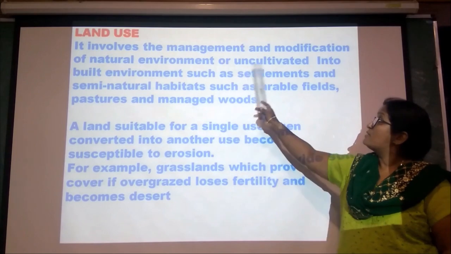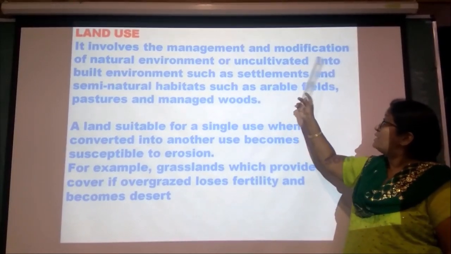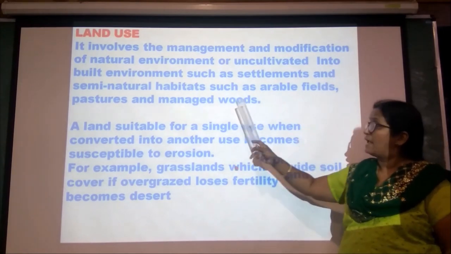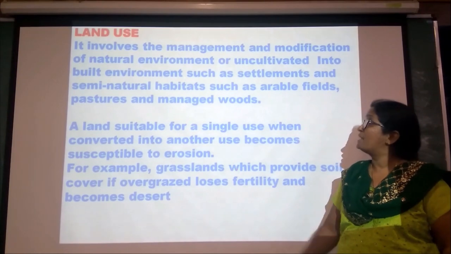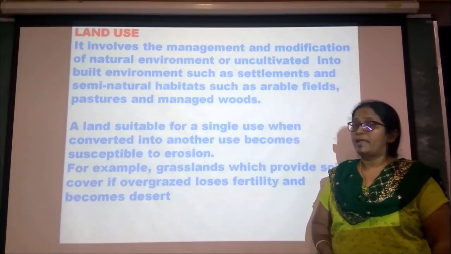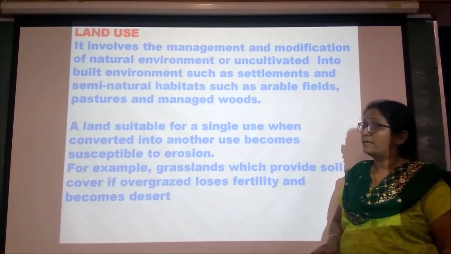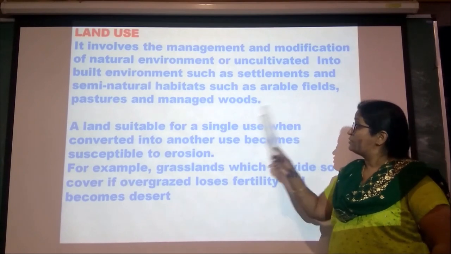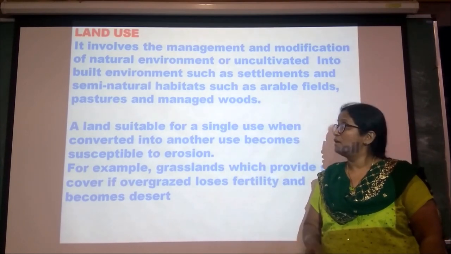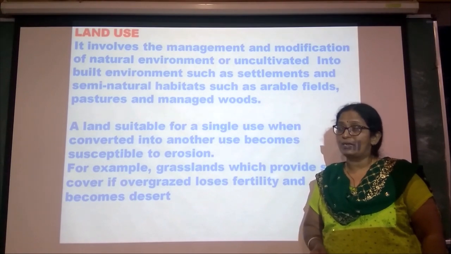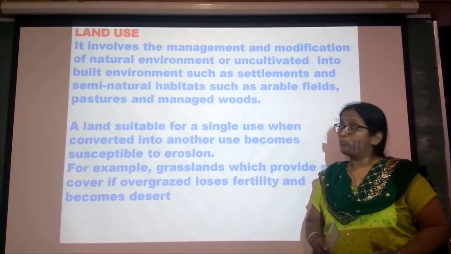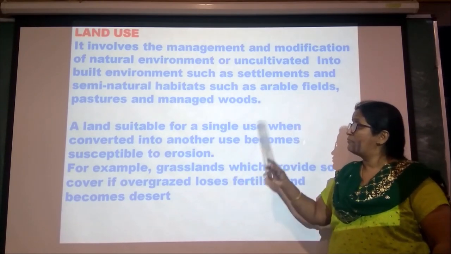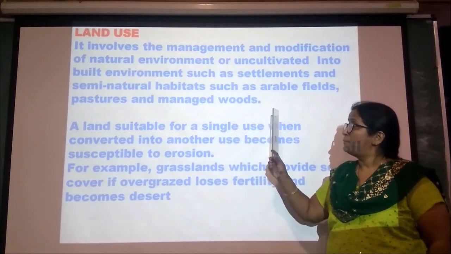It involves the management and modification of natural environment or uncultivated land into built environments such as settlements, and semi-natural habitats such as arable land, which means land used for agricultural purposes, pastures used for grazing of animals, and managed woods, that is forest cover.